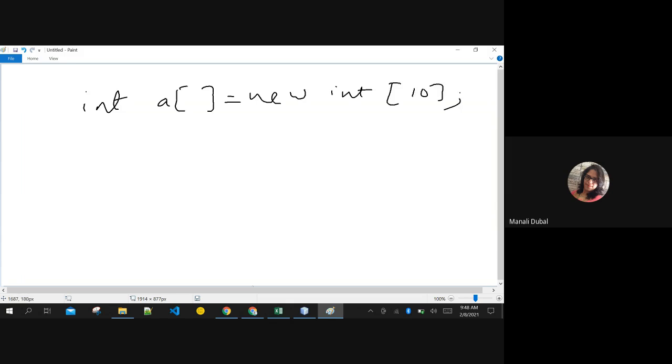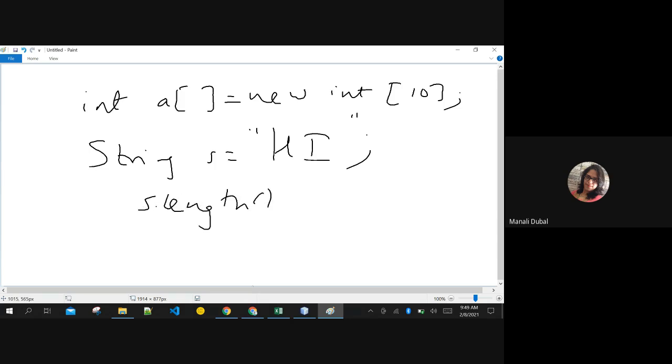Whenever you create string s equals to hi, s.length is a function of the string class. We have seen this will print 2 if the string stored is hi. And the size of this string will be 2 bytes plus 2 bytes equals 4 bytes, because h and i are 2 characters.